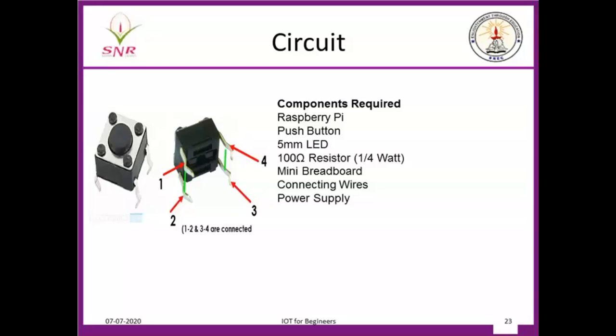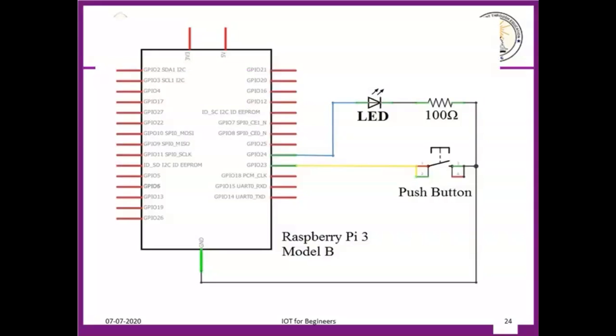If I connect this to ground, when I close the switch, this pin will be grounded. You will see how it comes out in the diagram. See here how I connected the push button switch. The push button switch is connected to GPIO 23 pin. The other end of the push button is connected to ground. If I push the button, the 23rd pin will be grounded. If the 23rd pin is grounded, what will happen to this LED? You tell me the program.